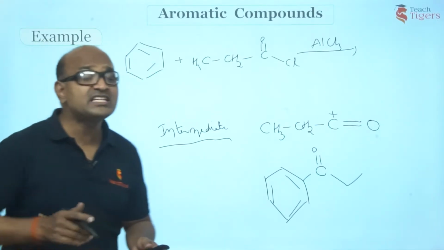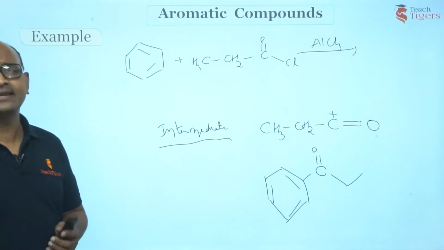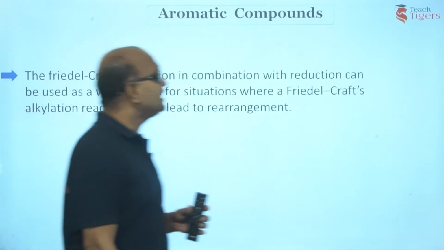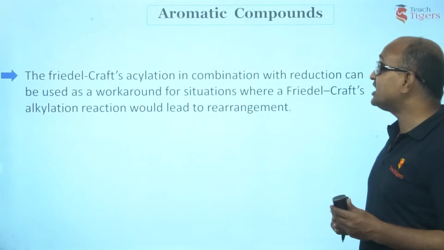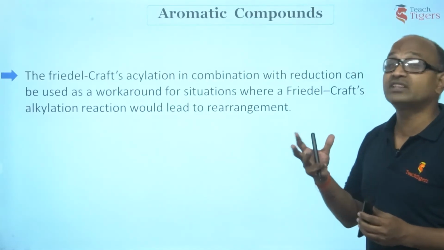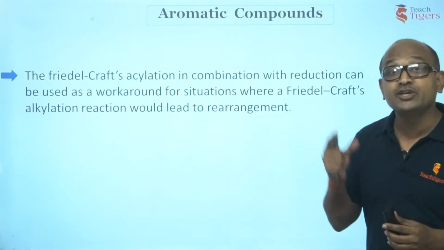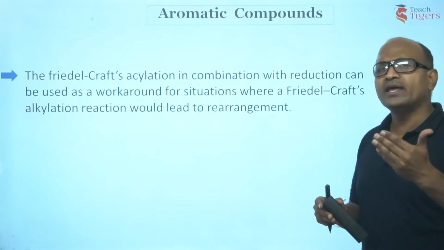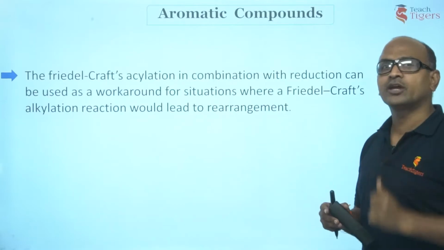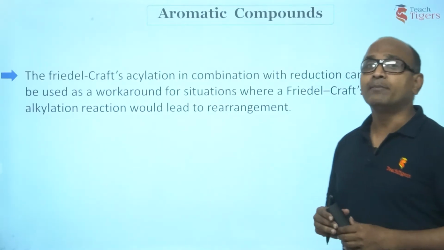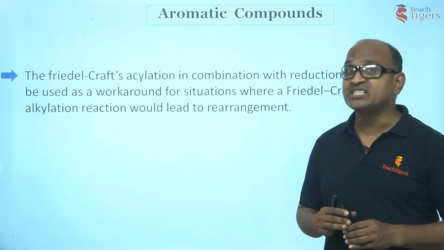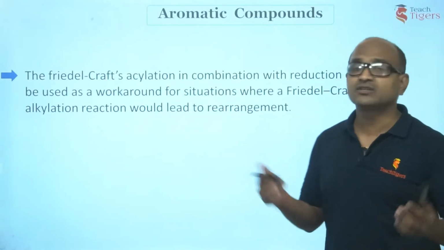Now how are these reactions so important in organic chemistry? Just see what I wrote here: Friedel-Crafts acylation in combination with reduction can be used in the synthesis where Friedel-Crafts alkylation cannot work out. What does it mean? Suppose you want to prepare N-propyl benzene through alkylation, it doesn't work out.